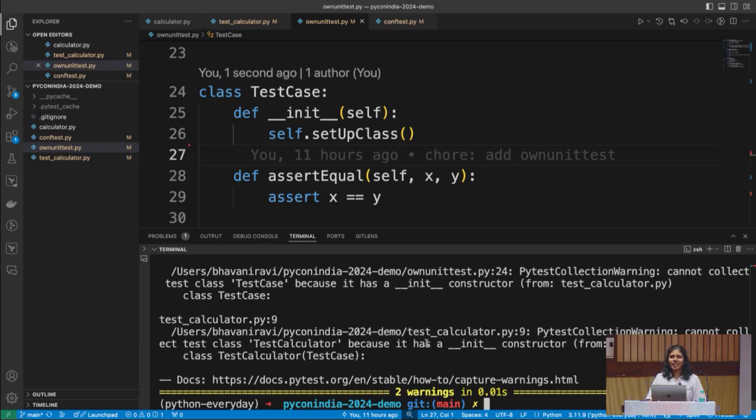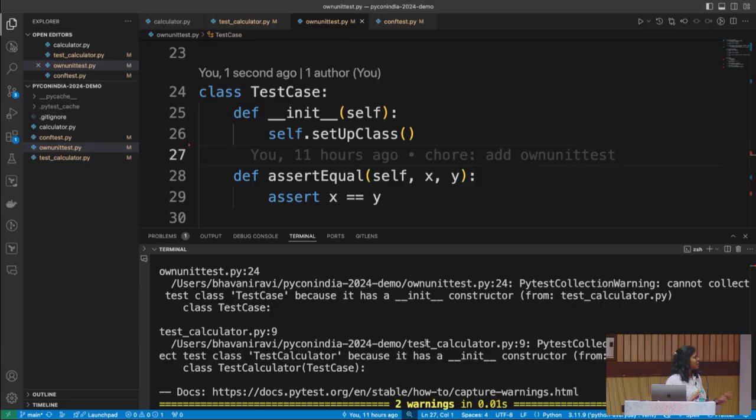Why do you think this is happening? What's going on? I think it's right there, because the moment you add an init, Pytest will say, I don't care about this particular class that you wrote, because you wrote an init. And I went and tried to find a way around this, but I couldn't. And this is the best I could do.